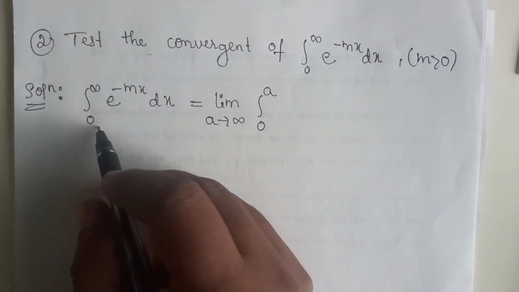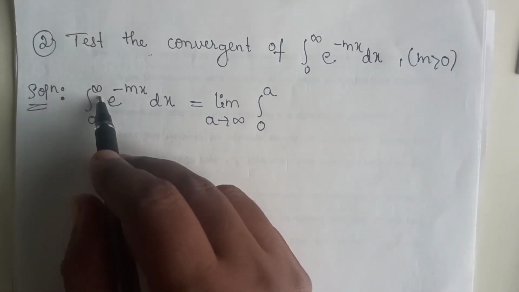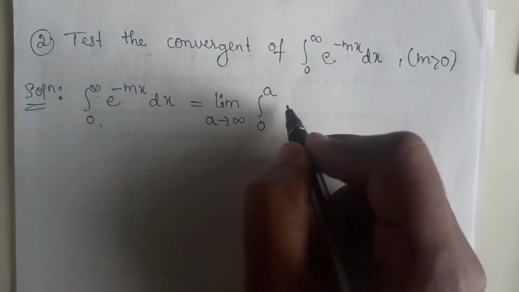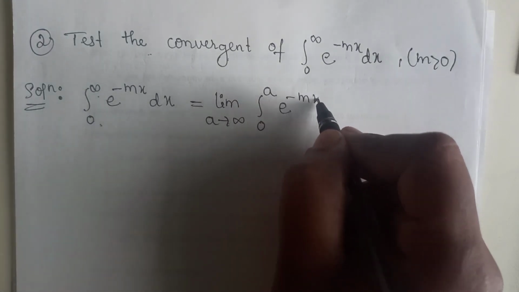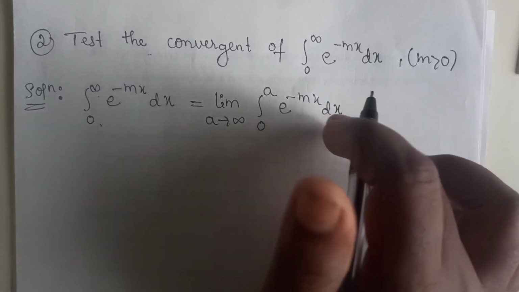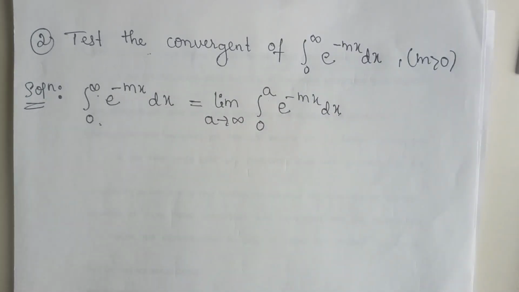We keep the 0 as it is, in the place of infinity we take a, and e raised to minus mx dx as it is. We always keep the integrand as it is.